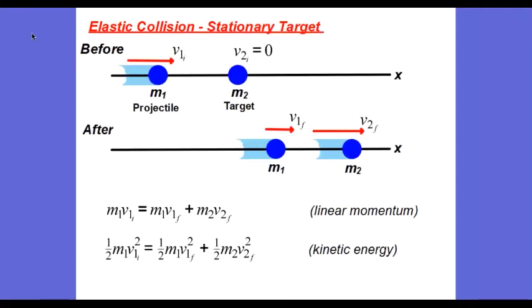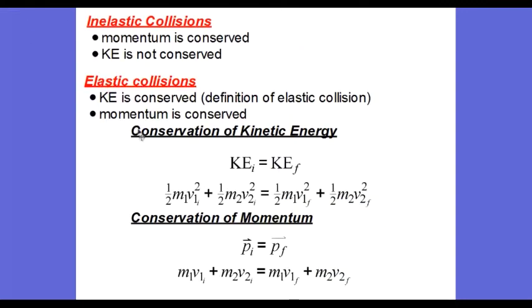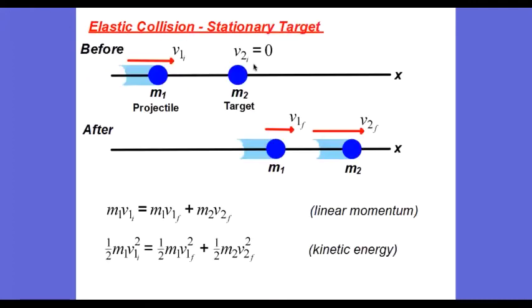Here we're going to analyze an elastic collision between a moving ball and a stationary ball. We'll call the incoming ball the projectile, and we'll call the stationary ball the target. So the target is going to be struck by the projectile. If we look at our equations for conservation of kinetic energy and conservation of momentum, they look quite long. But if we have a stationary target, the equations simplify somewhat because V2 initial is zero.